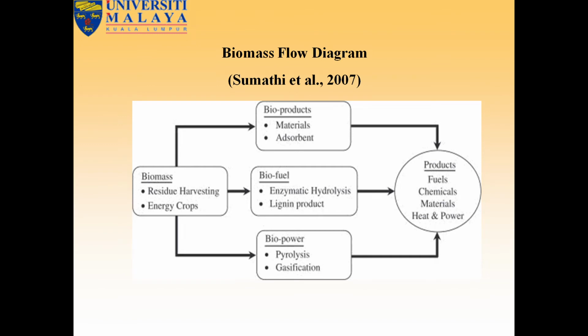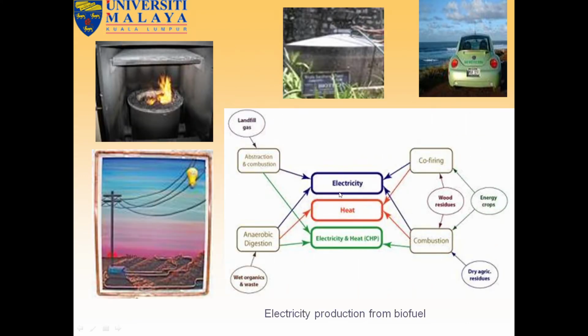See also biomass flow diagrams. Sumathi et al. 2007 reported that from these biomasses biofuels, biopower and bioproducts can be produced. Here also we can see electricity production from biofuels, landfills, and different types of combustion and anaerobic digestion, giving electricity and heat, co-firing with wood residue combustion, then energy crops and dry agricultural residues. From this we can produce electricity.